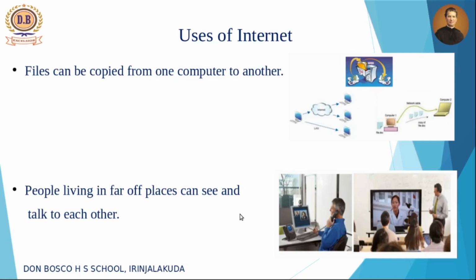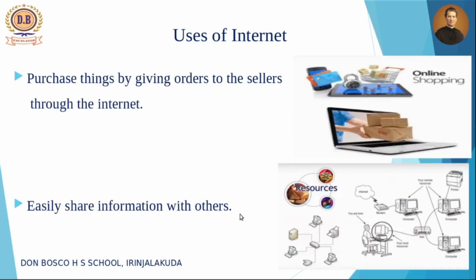What will be the third use? We can purchase things by giving orders to the sellers through the internet, which means online shopping. I know you are very familiar with this use. We can purchase things using online shopping apps like Flipkart, Amazon, etc. So we can purchase things by giving orders to the sellers through the internet.